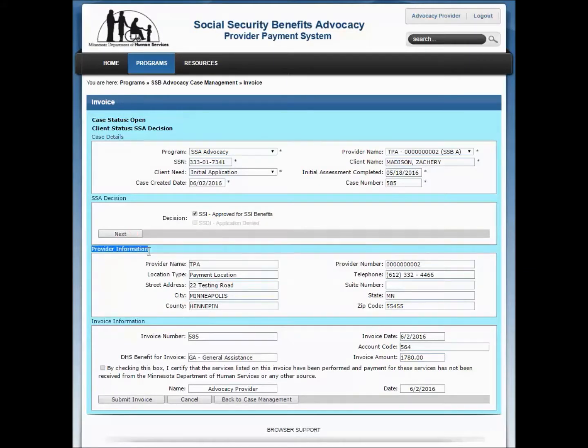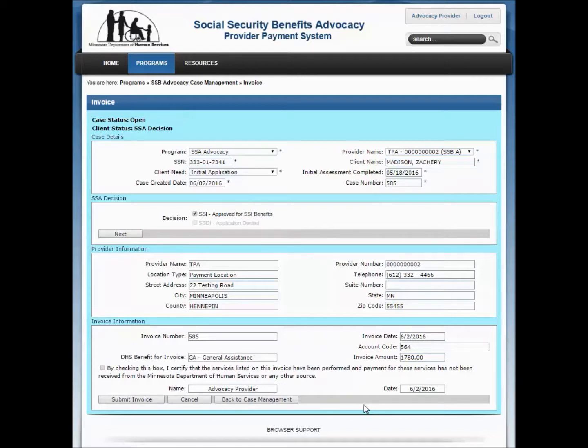The Invoice Information section displays the invoice number, which is an SSBA system assigned invoice number, the invoice date, the account code, which is a system created number or code and is used by DHS only, the DHS benefit for invoice, and the invoice amount. These fields are view only. If a change needs to be made to any field in this section, contact the SSBA System Administrator immediately.